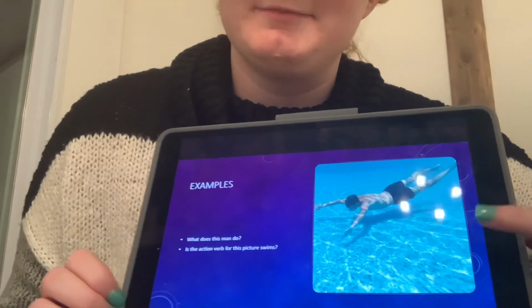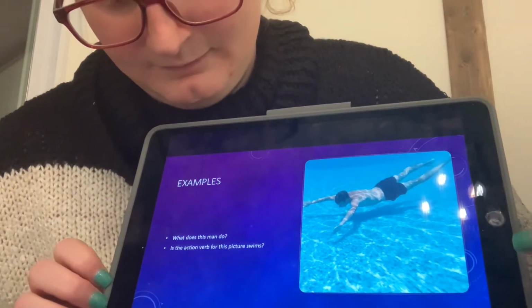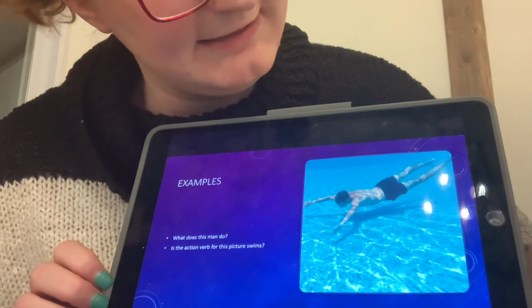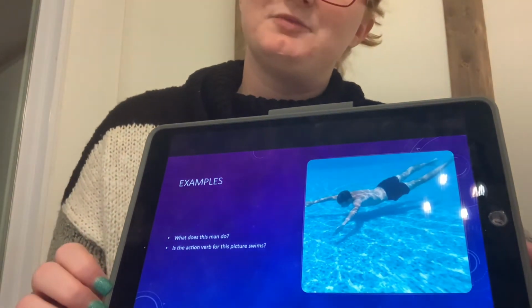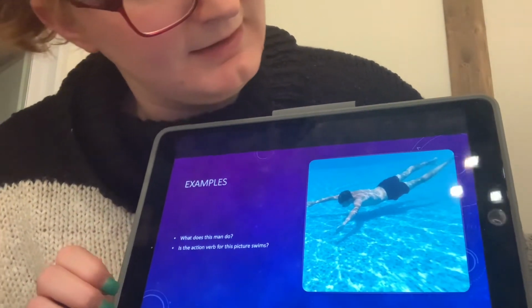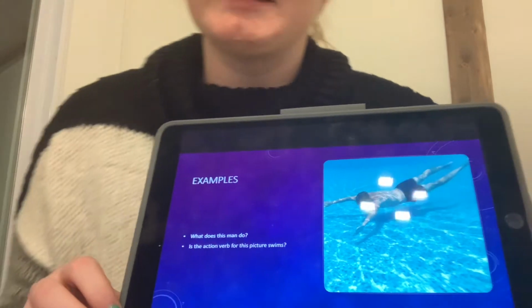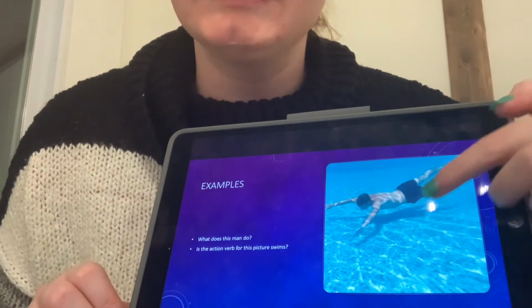And we have this picture of the guy in a pool. And so what does this man do? Do you think the action verb would be swim or swims? He does swim. And he is swimming. Yes, correct. So the action verb here is swims. The man swims.